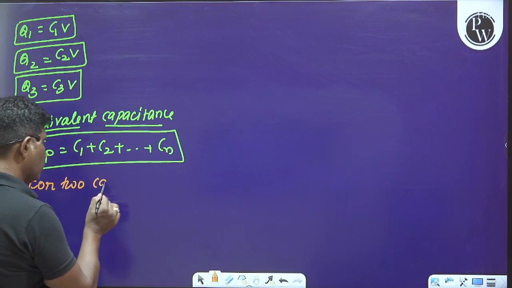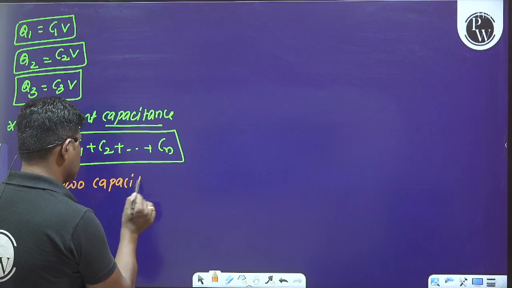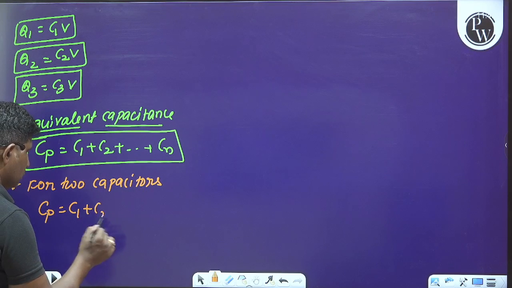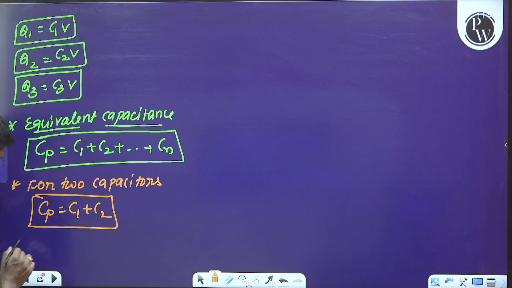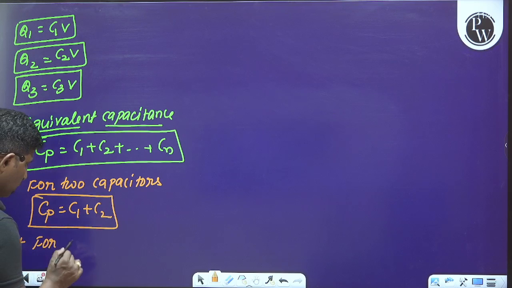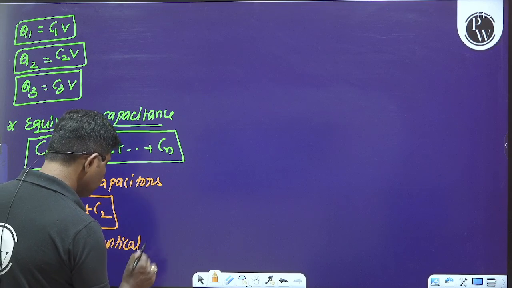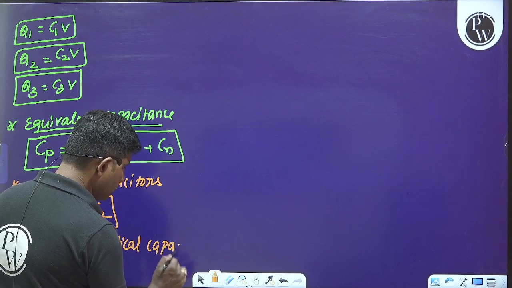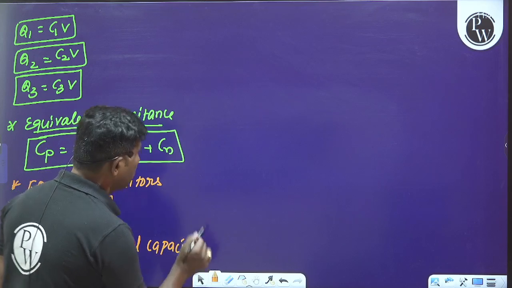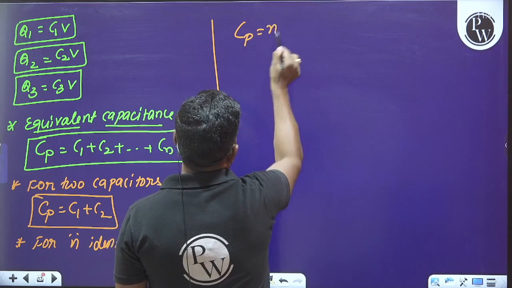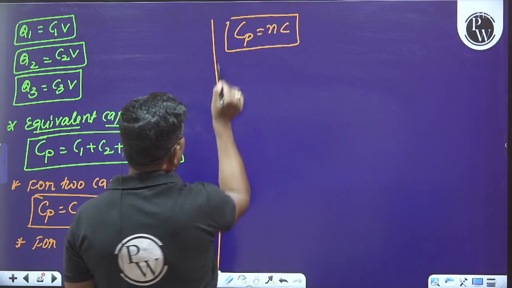For two capacitors, Cp is equal to just C1 plus C2, and for n identical capacitors, Cp is equal to n times C.